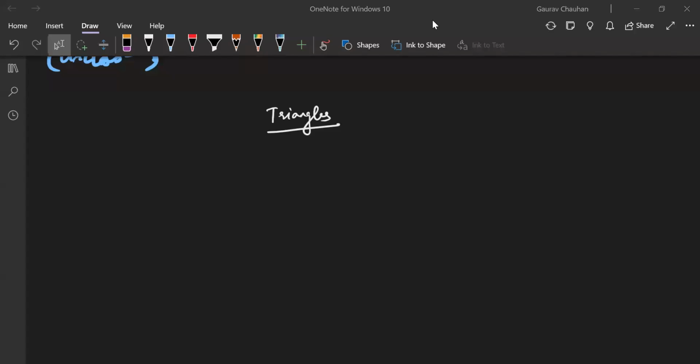Yeah, triangles is your chapter name, and I wanted to make the chapter map first. Yes, Mansa, you wanted something?